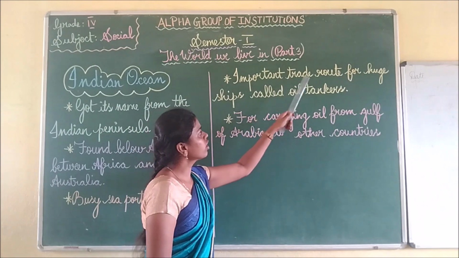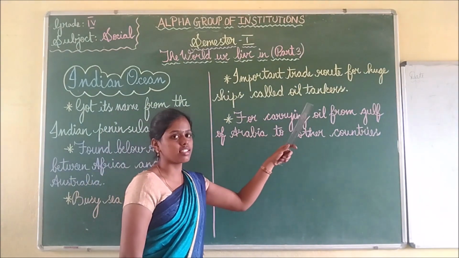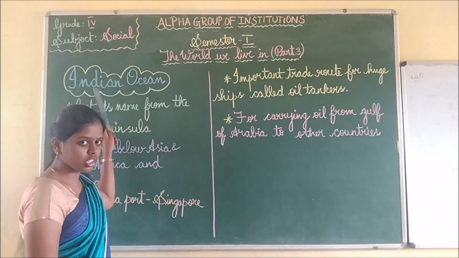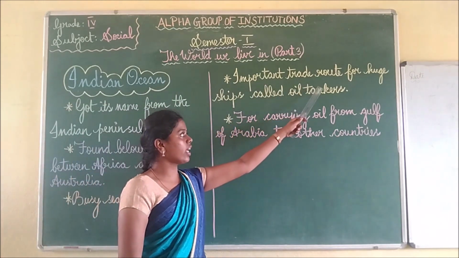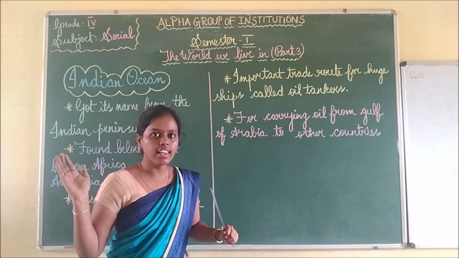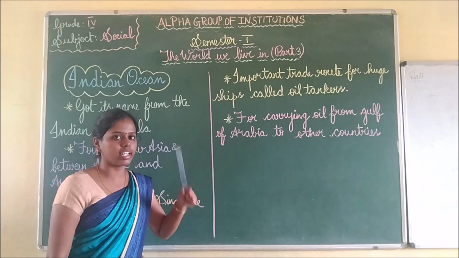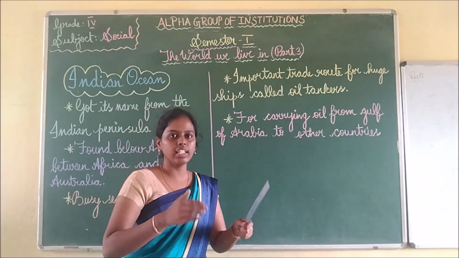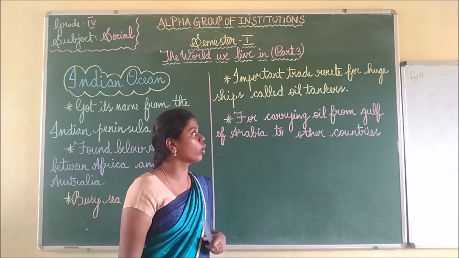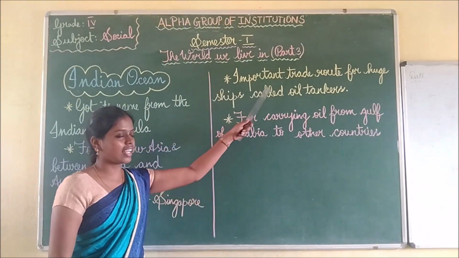Okay. Important trade route for huge ships called oil tankers. So this Indian Ocean is the important trade route for huge ships. Huge ships means large ships. For large ships, this is the important trade route. With the help of the Indian Ocean, many ships will come and trade.